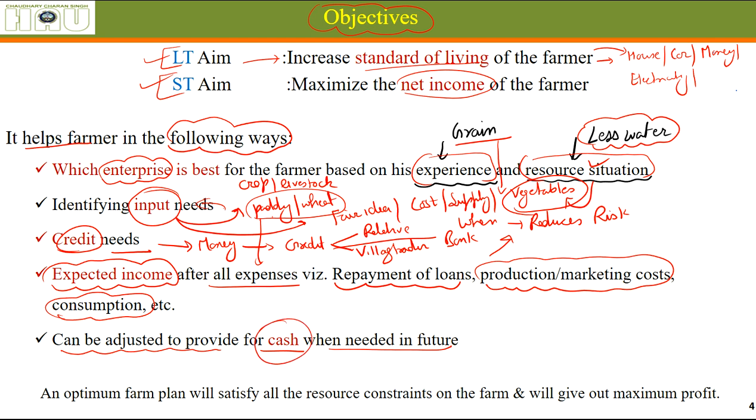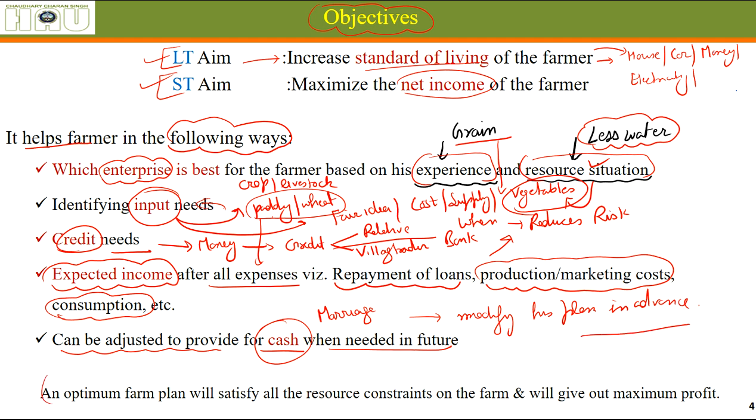Let's say something came up and the farmer needs cash. So he has things already planned. Let's say he has to pay for a marriage in their family or in somebody else's family. So he can modify his plan in advance, according to the needs.